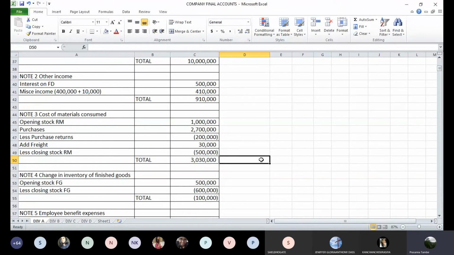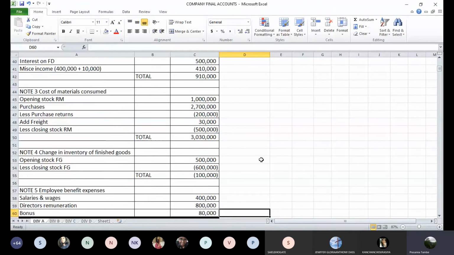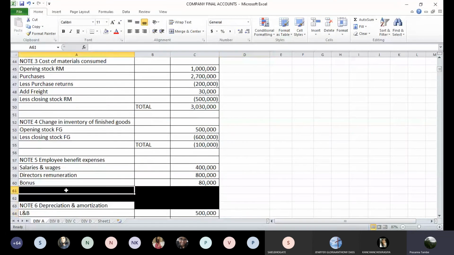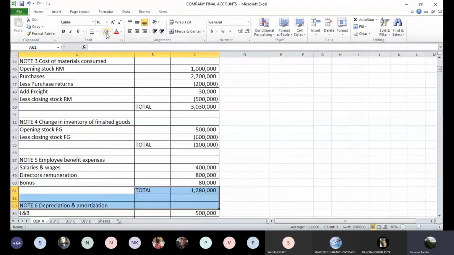Then employee benefit expenses. This is the note. You have to simply take the total over here. So salaries, wages 4 lakhs, directors' remuneration 8 lakhs and bonus of 80,000 rupees. So the aggregate amount is 12 lakhs 80,000.